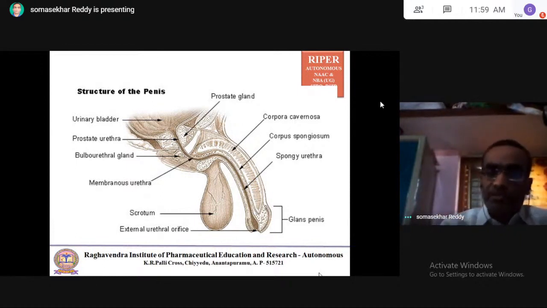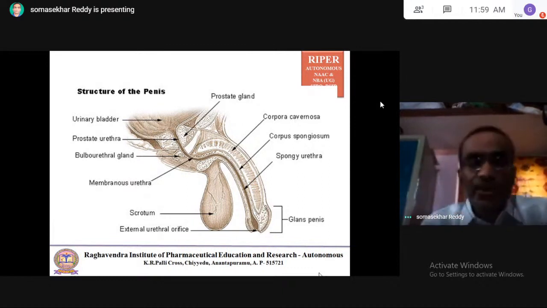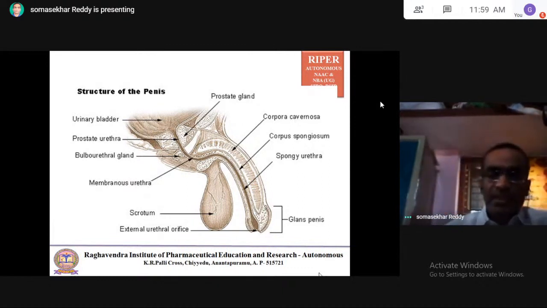So through the penis there is ejection of the sperm and also output of the urine. That is through the external urethral orifice. This is the scrotum. The scrotum can have two testes, or a pair of testes.